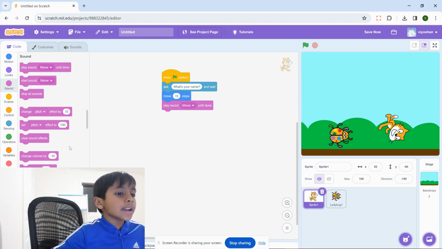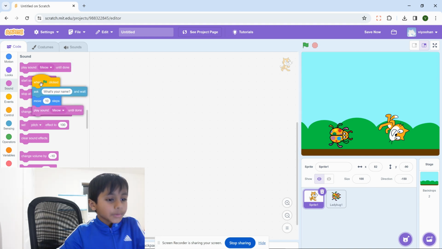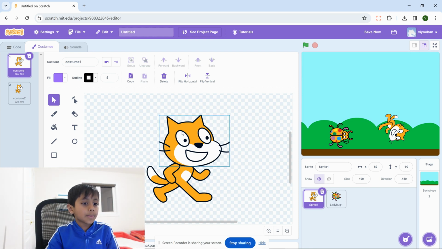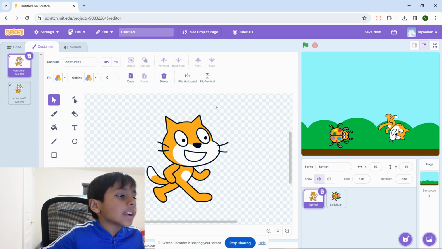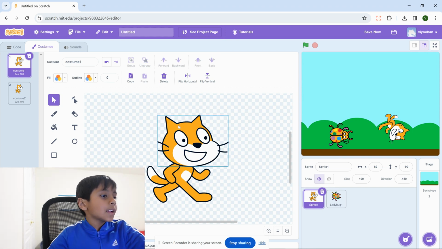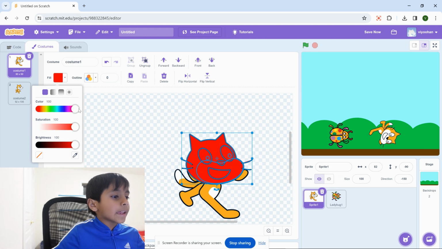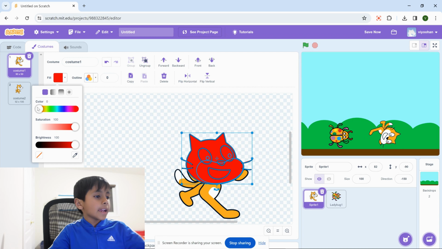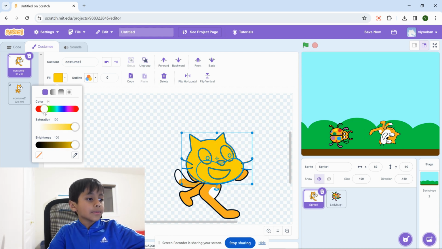So now we have to do costumes. When you press costumes, you'll see your sprite. You can make the cat another color too by pressing fill, and then you'll see this. So you can turn it into any color. If you want red, you bring it to red. If you want yellow, you bring it to yellow.